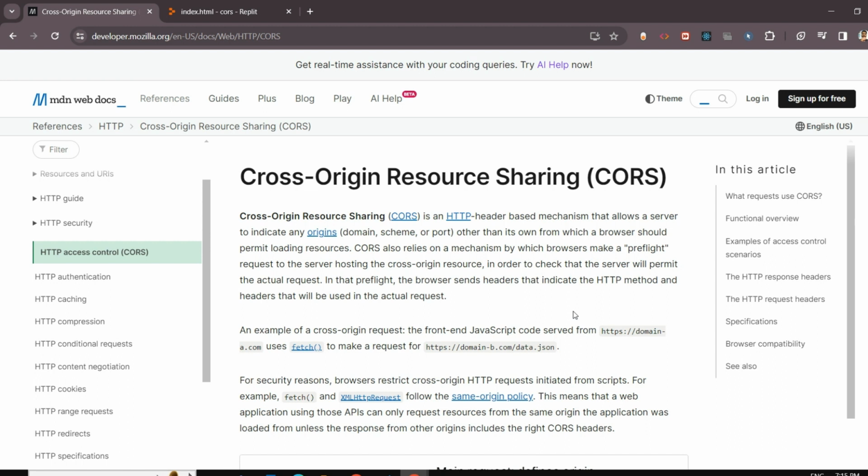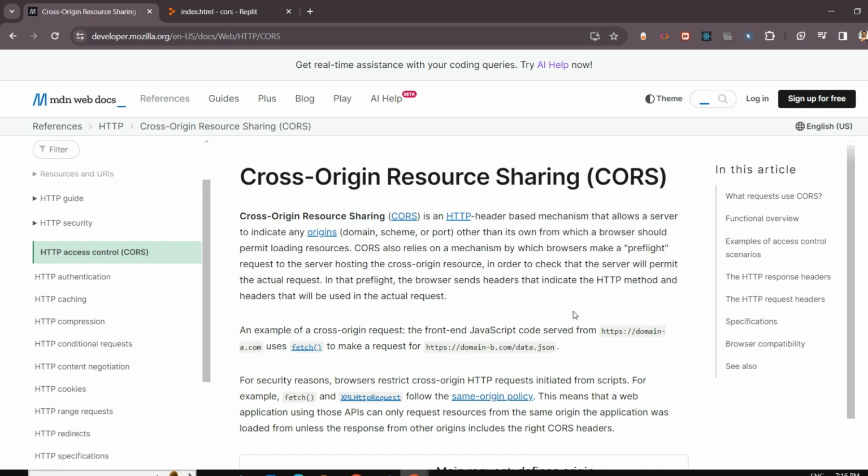Now if a website tries to ask another website for something, like borrowing a cool game or asking for some information. For example, let's say you are using a news API, right? So you want to fetch data from that API and use that in your website. So what allows the news API to give that data to you? That is CORS. It also gives some restrictions to websites. Not all websites can access the data, and it also keeps things safe on the internet.